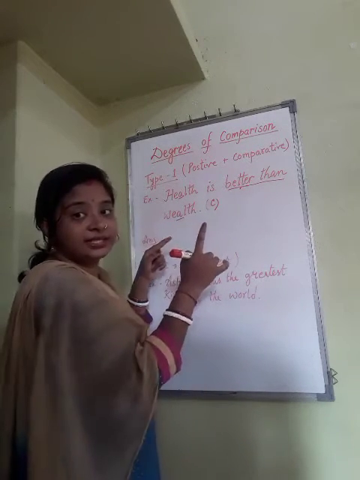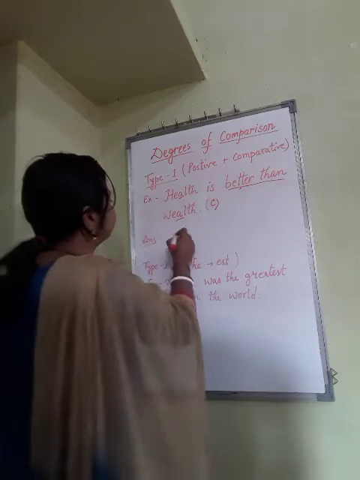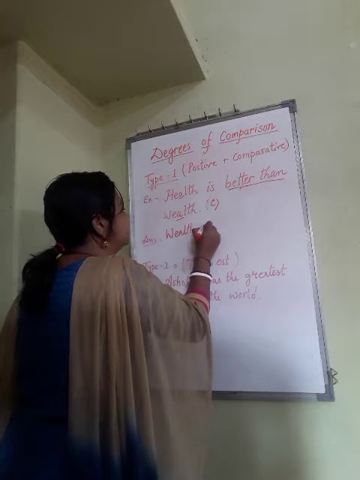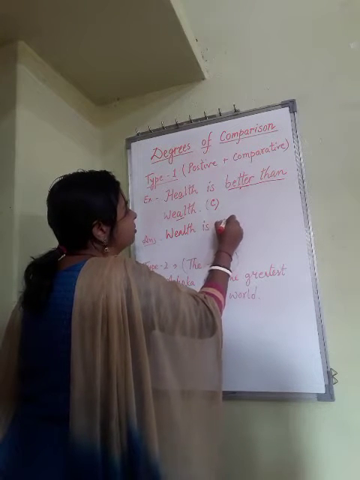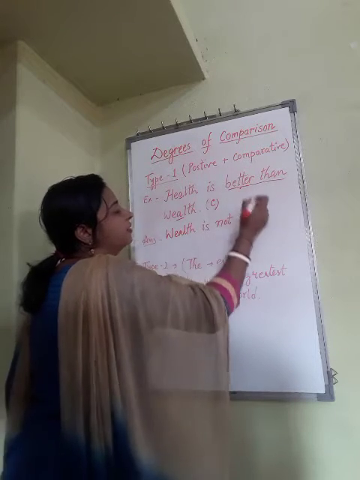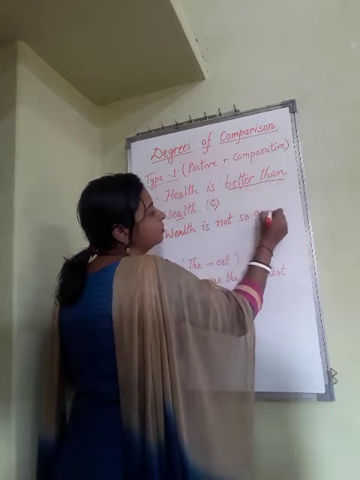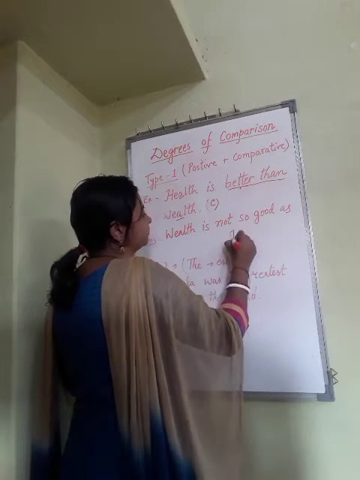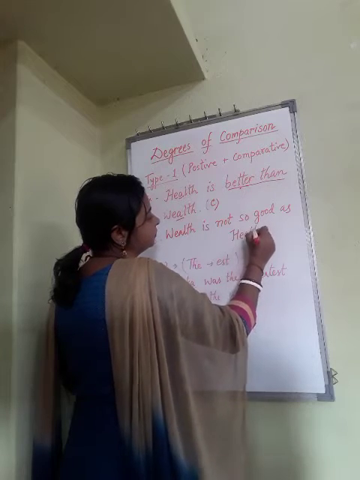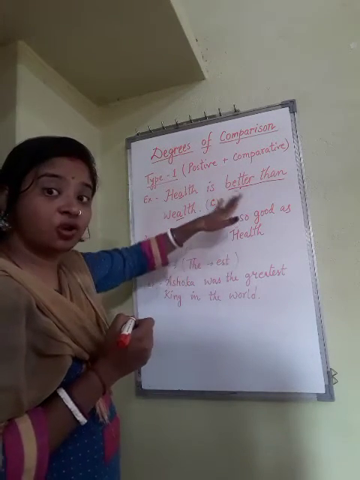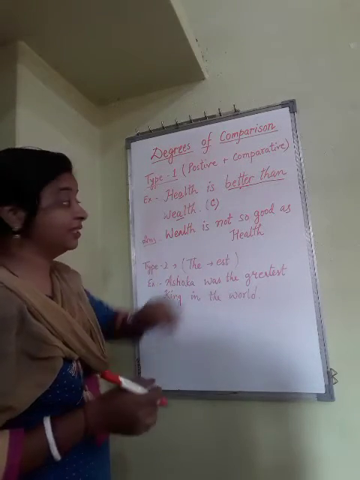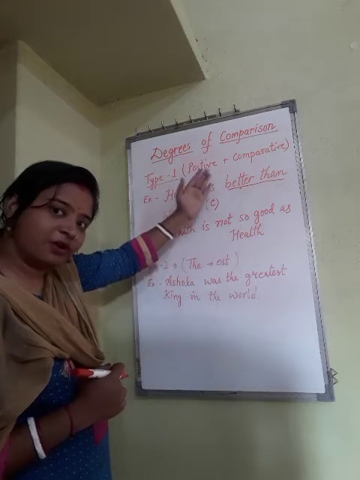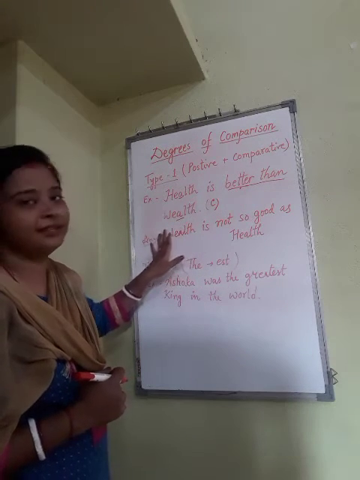So in this case we start from the second word, wealth. Wealth is not so better. Positive will be good. Wealth is not so good as health. Now for example, this is the question: wealth is not so good as health. You can change this sentence into comparative: health is better than wealth.